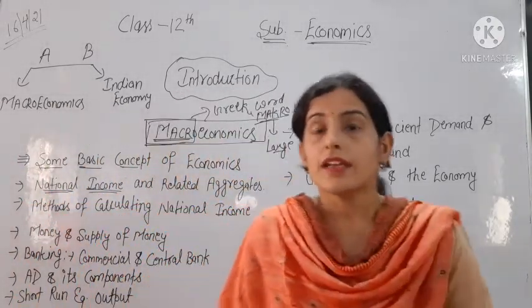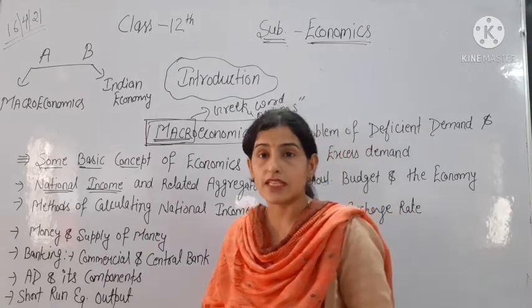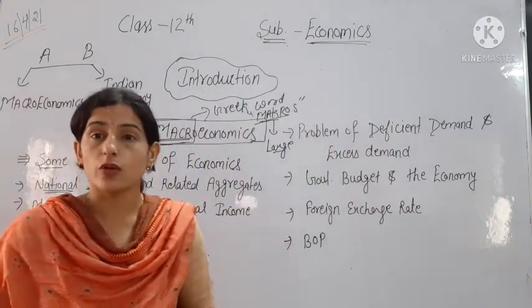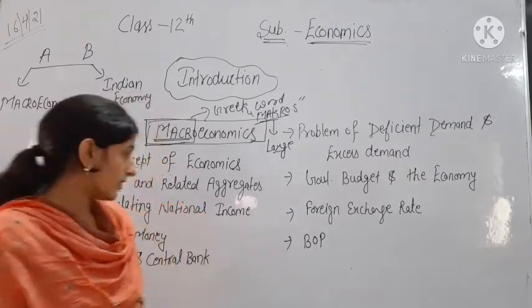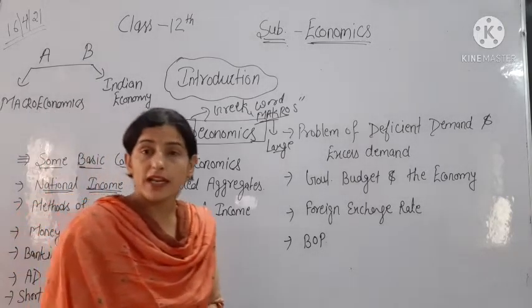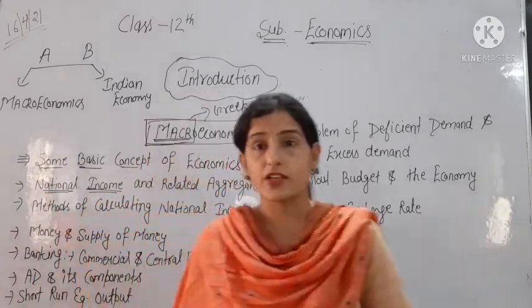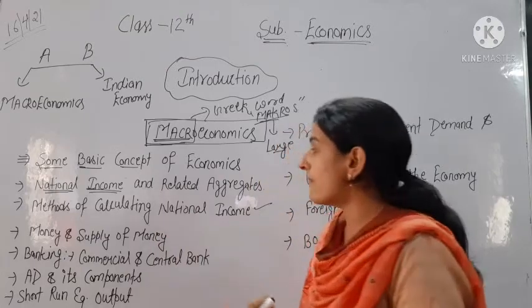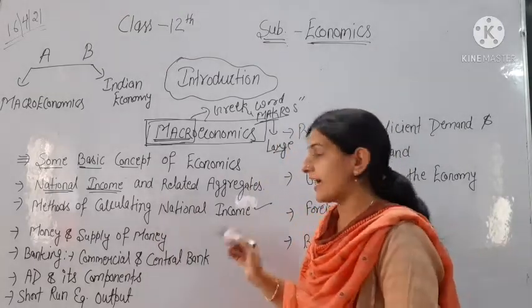National income means the final value of goods and services produced in the economy in an accounting year. We will discuss concepts related to national income like GDP, GNP, NNP, at market price, at factor cost.